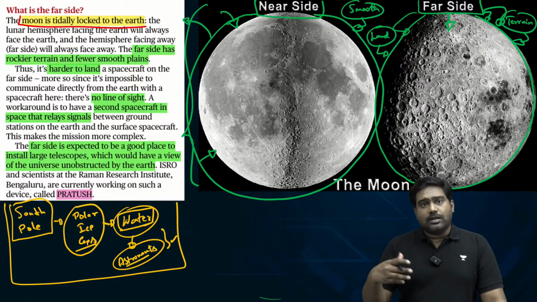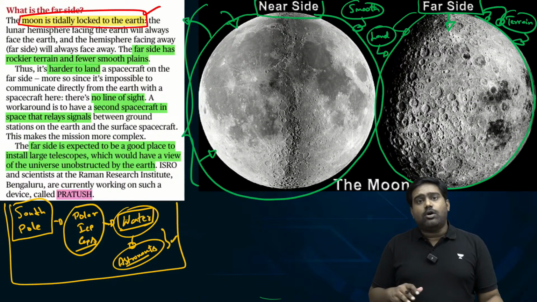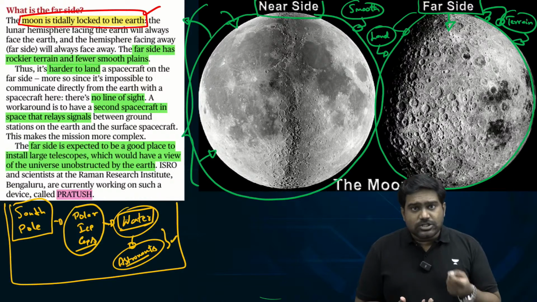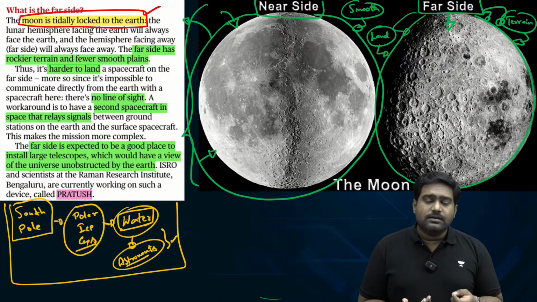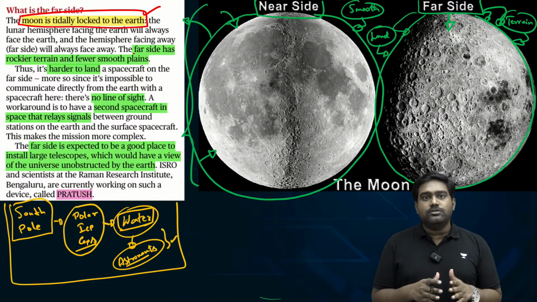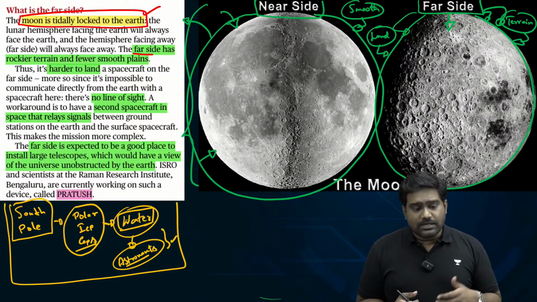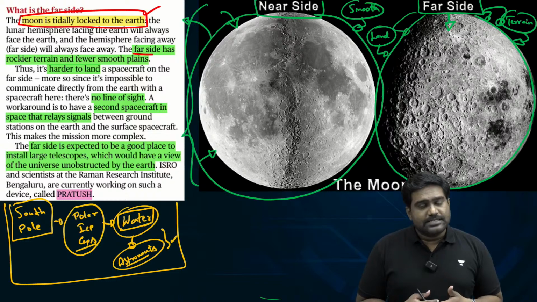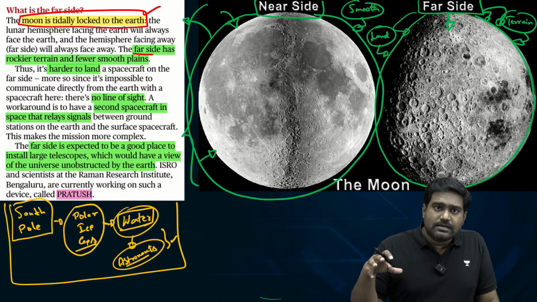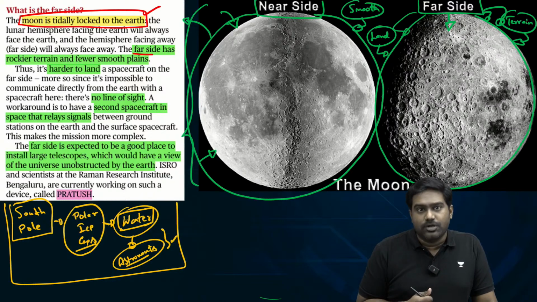And overall, the thermochemical properties on the far side of the moon could also play a role, which means the mineral composition on the near side and far side could be different as well. So this is of great interest for space agencies and governments and spacefaring nations. And that is why exploring the far side, landing on the far side, collecting samples from the far side is seen as a priority for the spacefaring countries. Is that clear? Also, the far side can provide a great location for placing a powerful telescope from where you can get an unobstructed view of the entire universe.